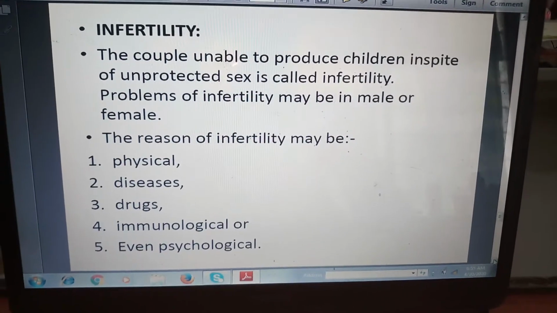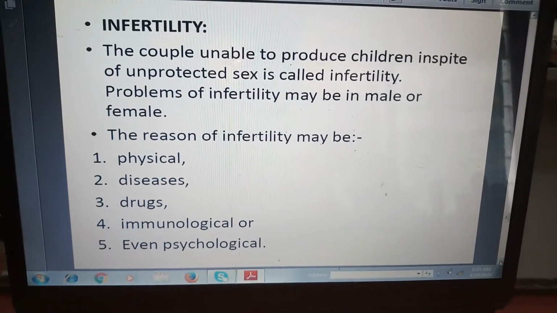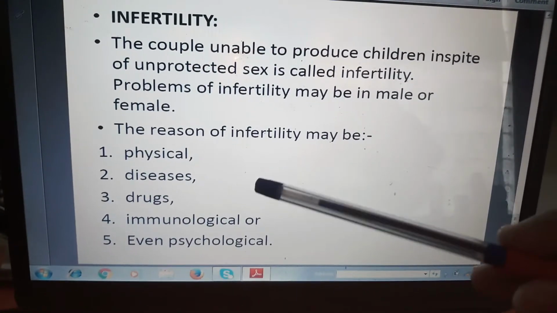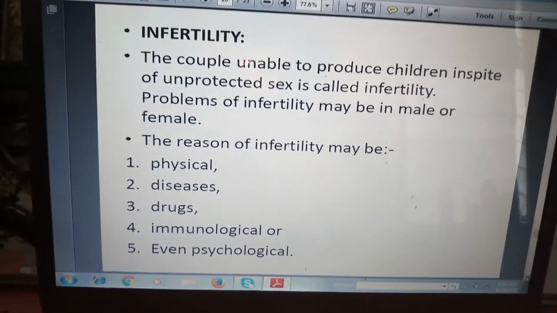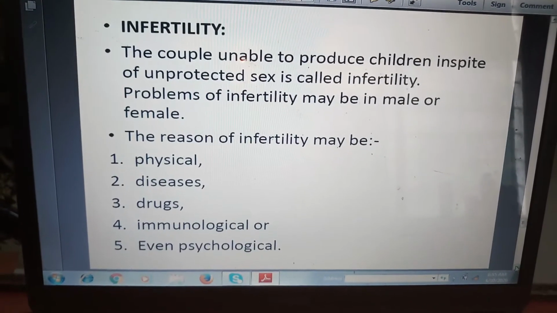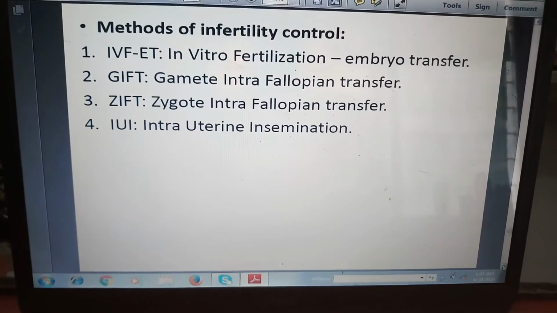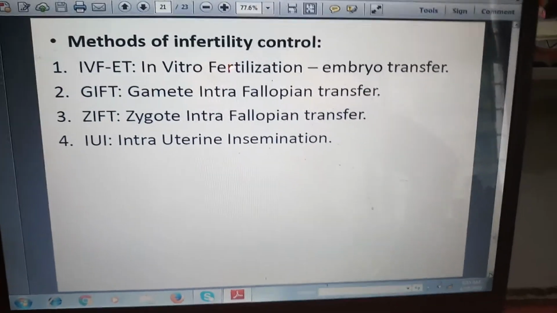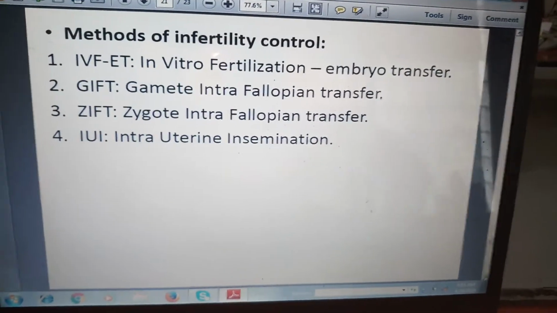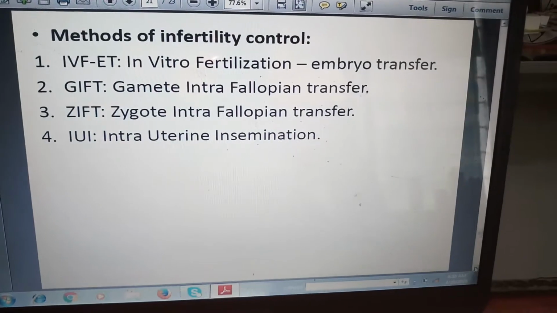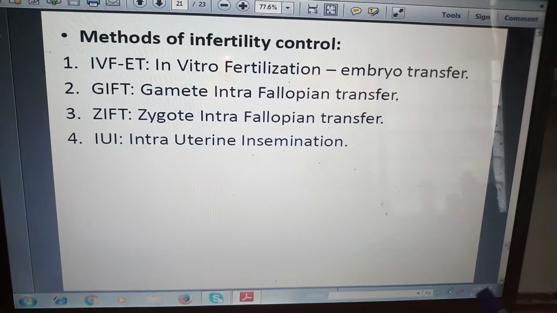Now you can see infertility: the couple is unable to produce children in spite of unprotected sex. The problems of infertility may be in male or female. The reasons are physical, diseases, drugs, immunological, or even psychological. Infertility can be because of many reasons. Then what are the techniques to overcome infertility? These are the different methods for a childless couple.